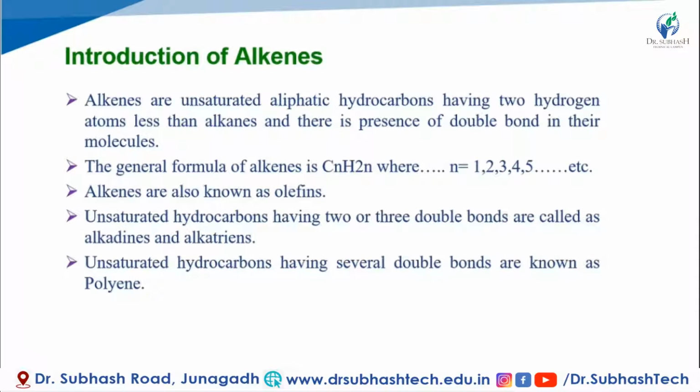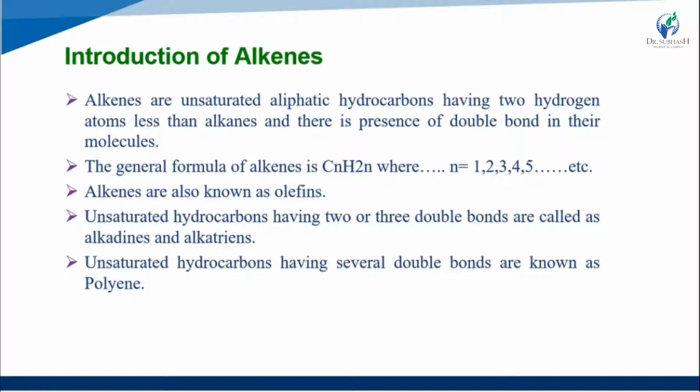So first, the introduction of the alkenes. Alkenes are also known as hydrocarbons because they contain both hydrogen and carbon atoms. But alkenes are the unsaturated aliphatic hydrocarbons having two hydrogen atoms less than alkane, and there is the presence of a double bond in their molecular structure.